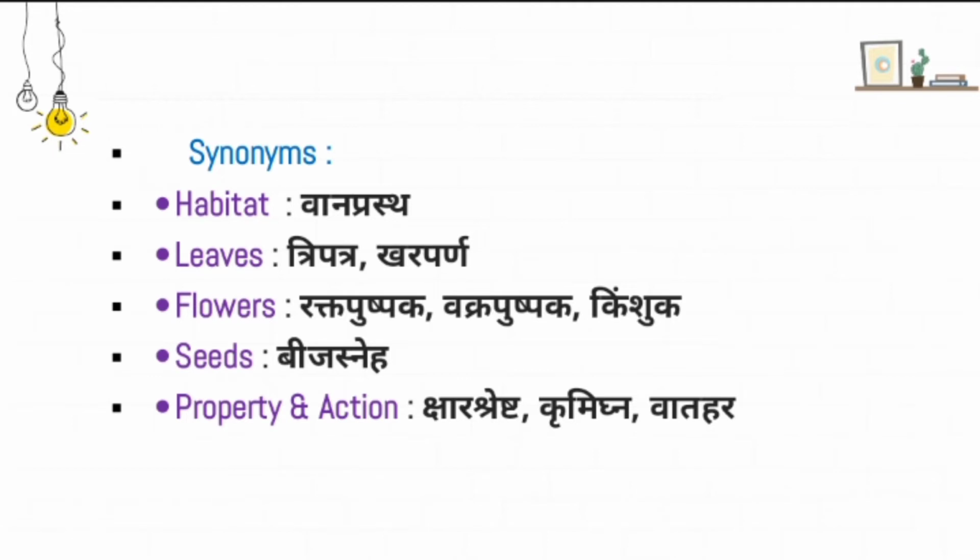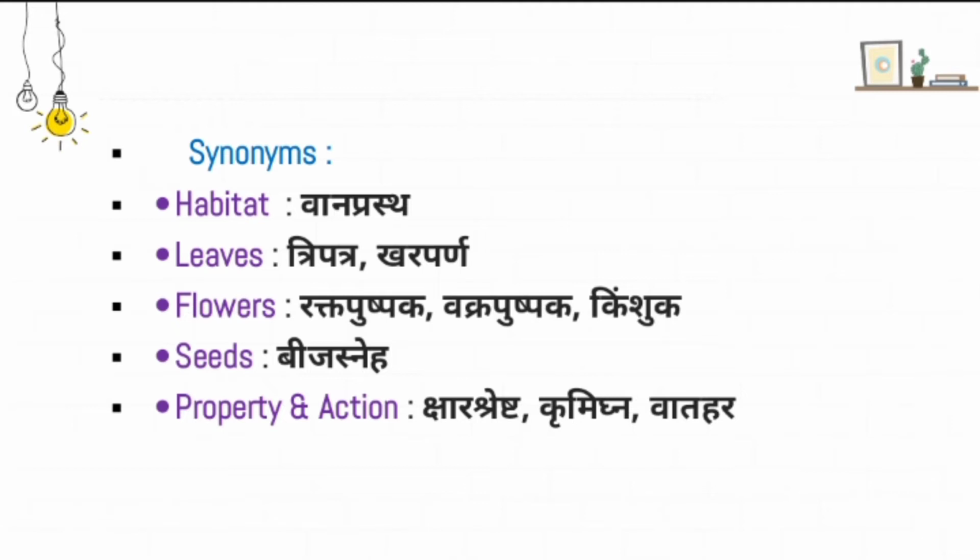And based on the seeds, we have Bija Sneha. Bija is the useful part of the Palasha. The Patra, the leaf, and the stem bark are also used. Why is it called Bija Sneha? The seed contains oil in it. That's why it is called Bija Sneha.